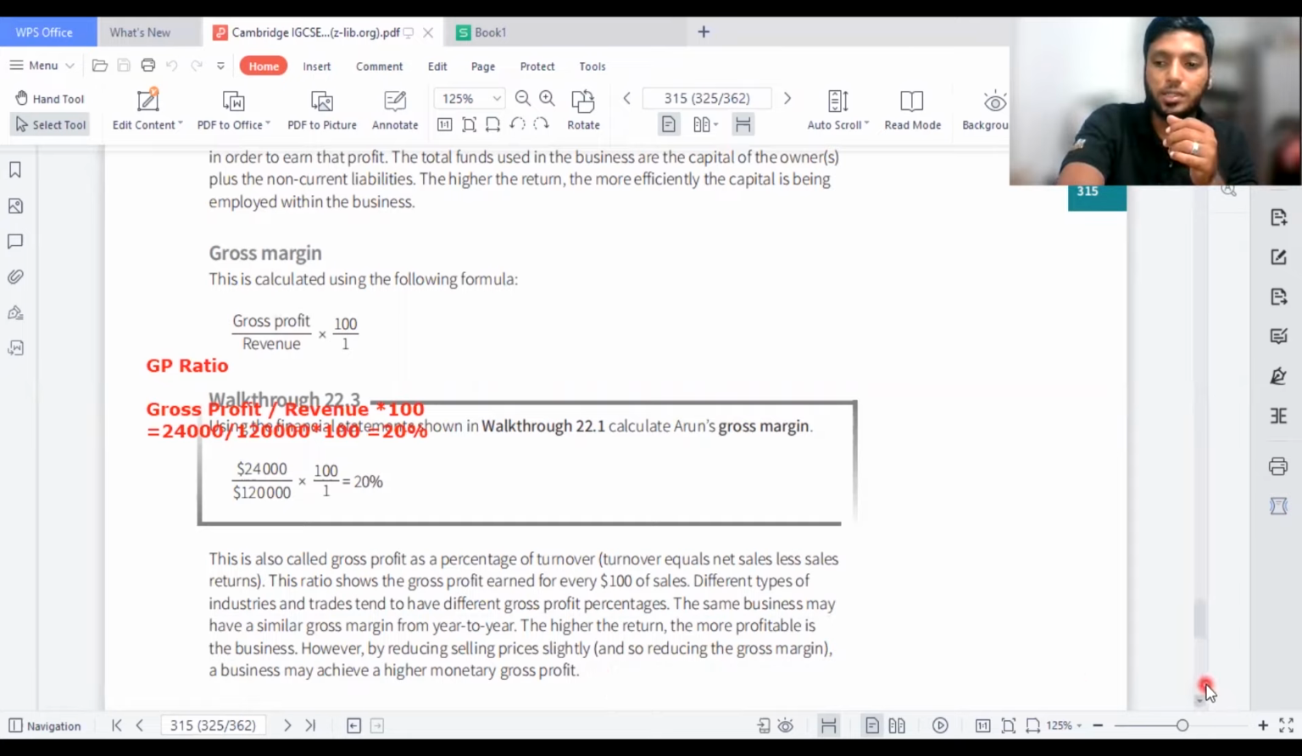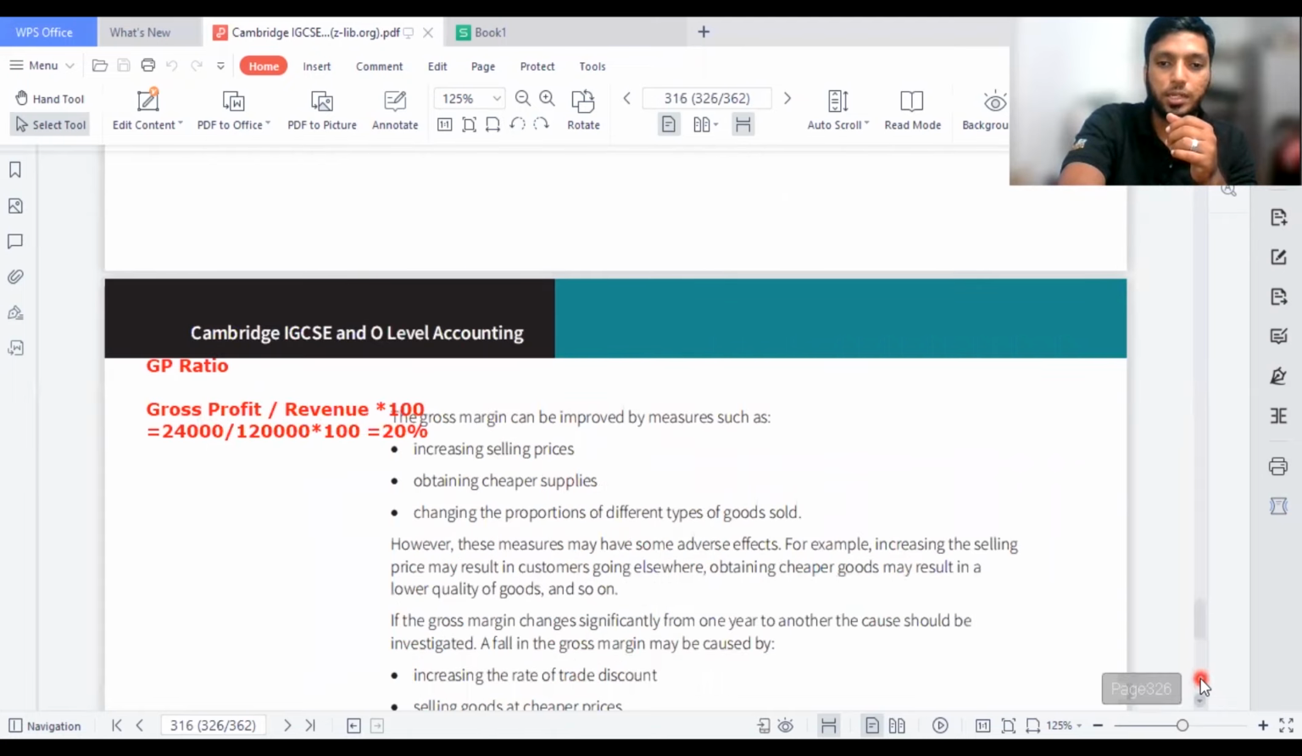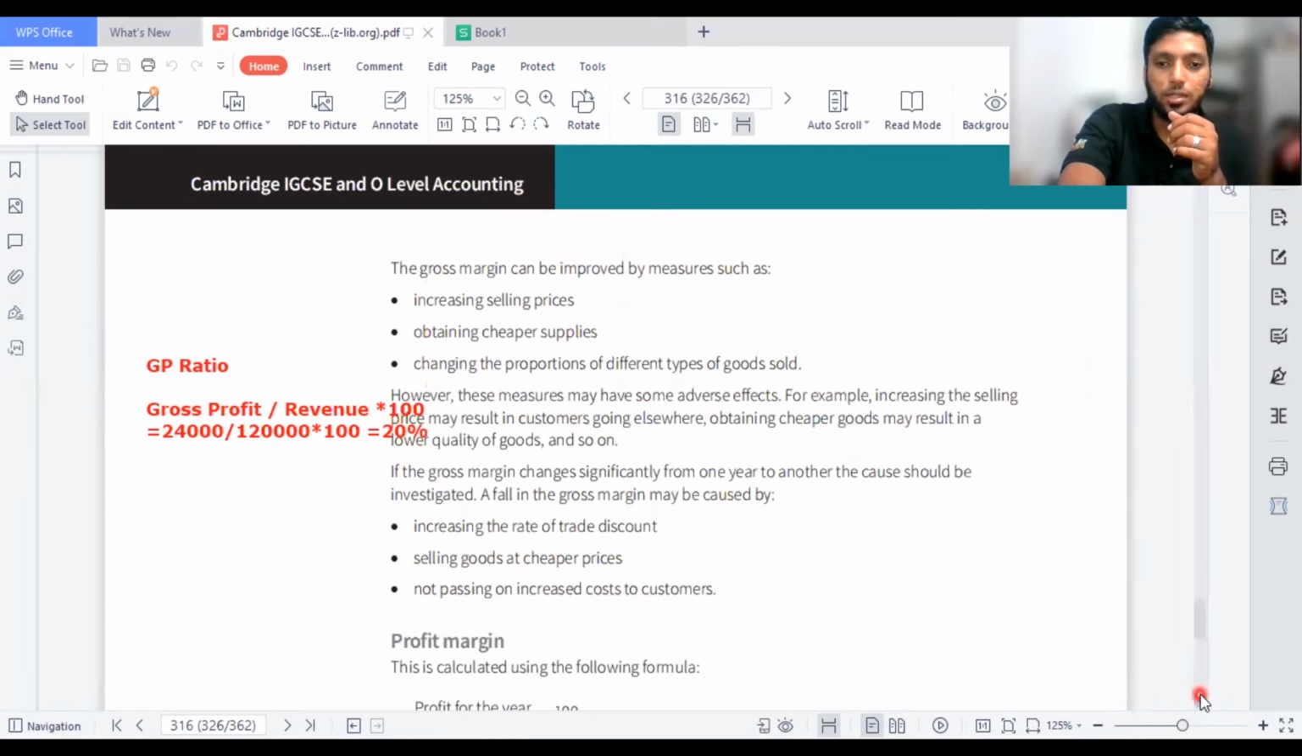And the third margin is very easy to understand. Again, you can see how the gross profit margin can be improved. These are the ways, as I said. Increase in selling price, a highly tested area, guys. They always ask this type of question. Obtaining cheaper supply, so you reduce your cost of sales. Changing the proportion of different types of goods sold. So you might purchase the cheaper goods and sell them at a higher price.